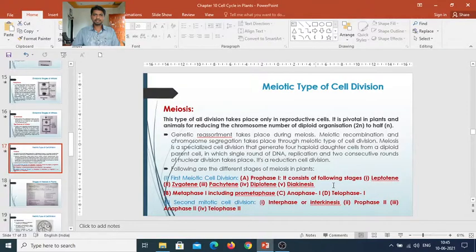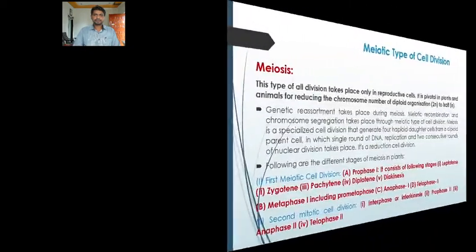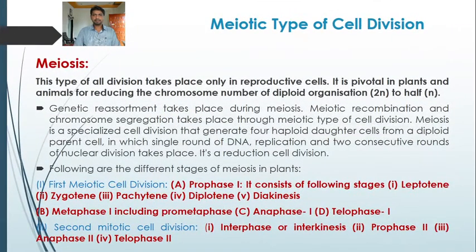Welcome back, dear students. In this lecture we are going to study meiosis, the meiotic type of cell division. After mitosis, which is an equational division that takes place in the somatic cell or the body cell, meiosis is a type of cell division that takes place only in reproductive cells. So this is the major difference between mitosis and meiosis.